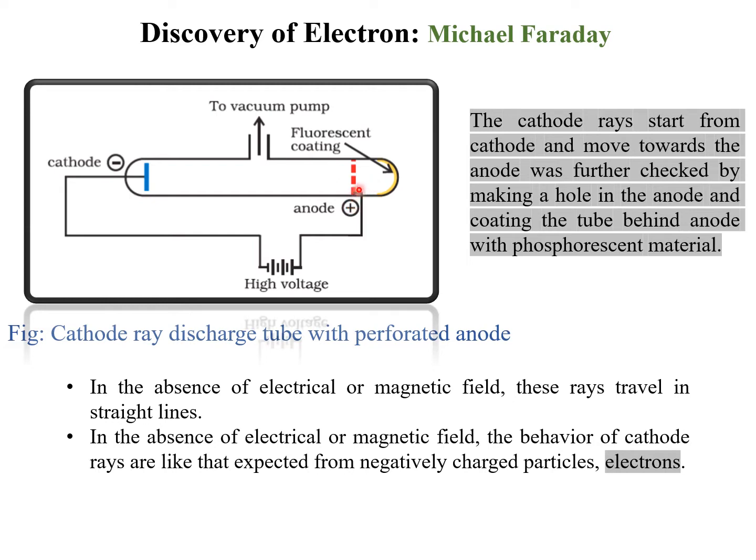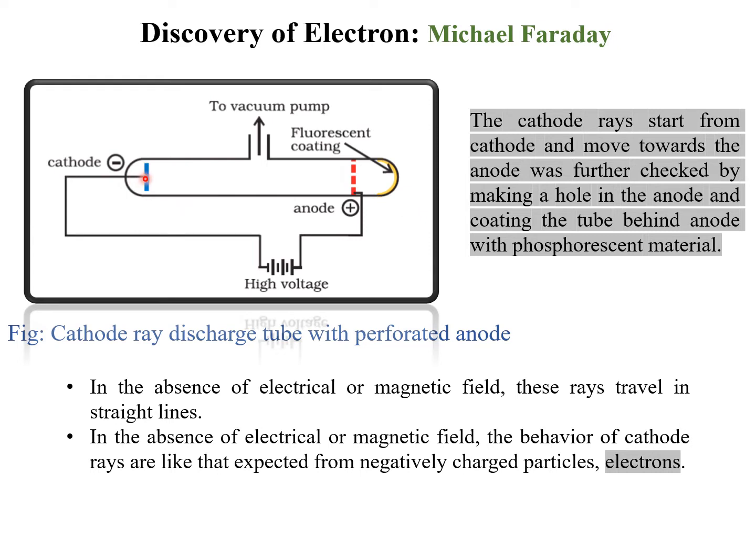In the second experiment, in order to prove that there are particles, he used a perforated anode. Initially it was not perforated, but in the second experiment he used the perforated anode and also coated the surface with a phosphorescent material, zinc sulfide.